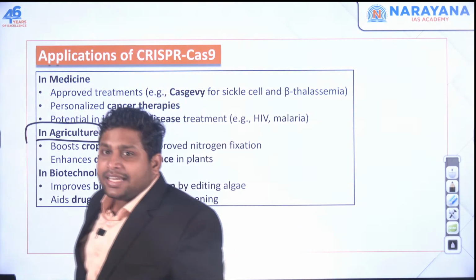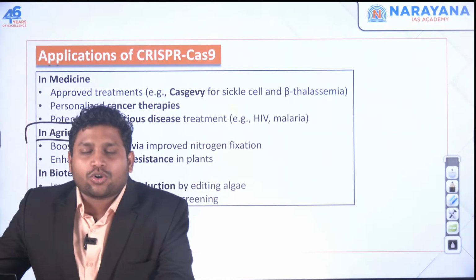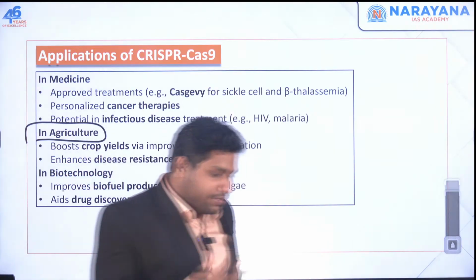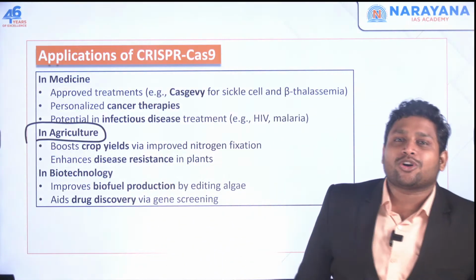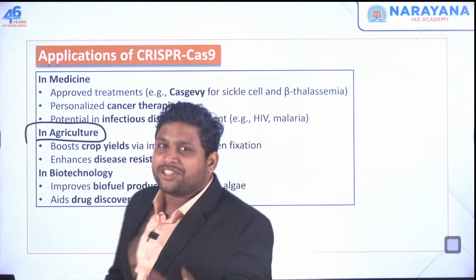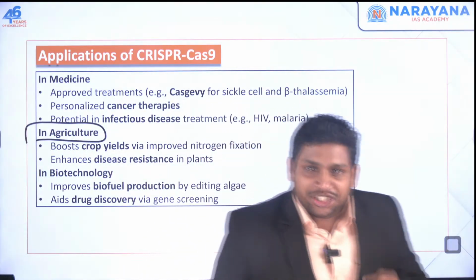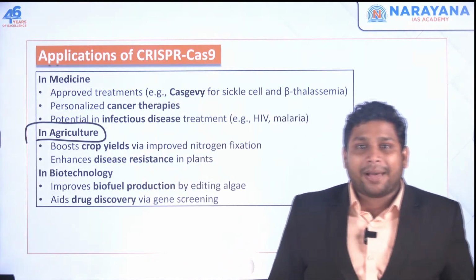See, in the agricultural field, nowadays we talk about genetically modified crops, right? What you have done, let's say we talk about BT cotton. Because of BT cotton, our production has increased substantially. What we have done is we have taken a particular gene from a bacteria, Bacillus thuringiensis.